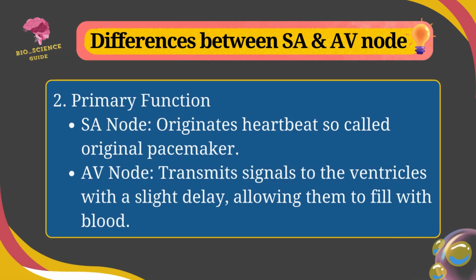On primary function, the SA node originates heartbeat, so it is called original pacemaker or natural pacemaker, but AV node transmits signals to the ventricles with a slight delay, allowing them to fill with blood, and it doesn't originate heartbeat.